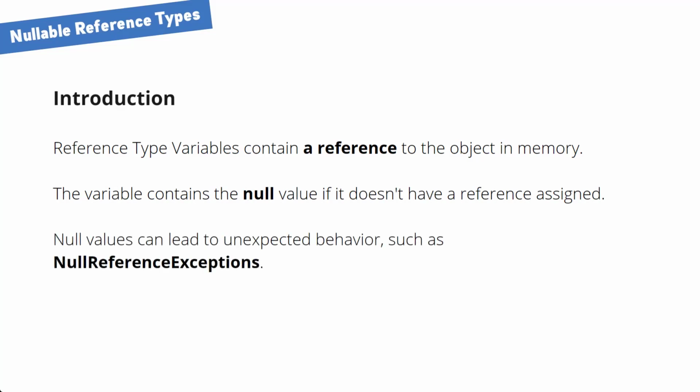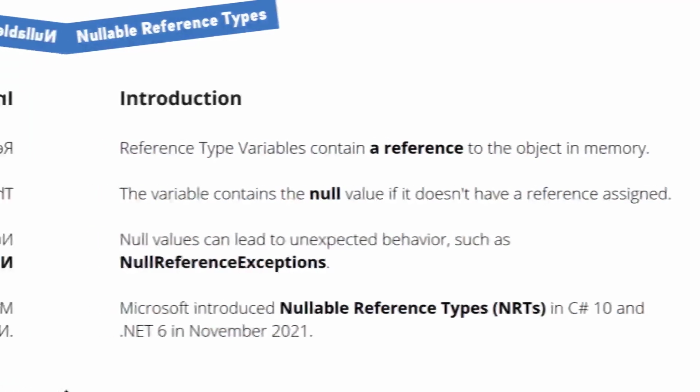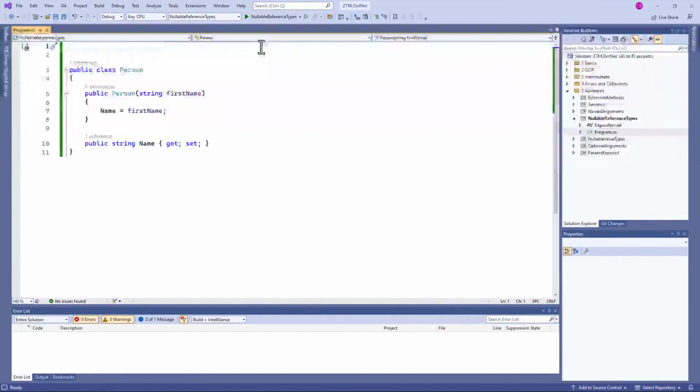As we learned in a previous lesson about reference types, null values can lead to unexpected behavior such as null reference exceptions. Null reference exceptions are expensive because they usually lead to a crash in the application. That's why Microsoft introduced nullable reference types in C# 10 and .NET 6 in November 2021. It's a notable new feature that we will explore in this lesson. Let's look at the following example.